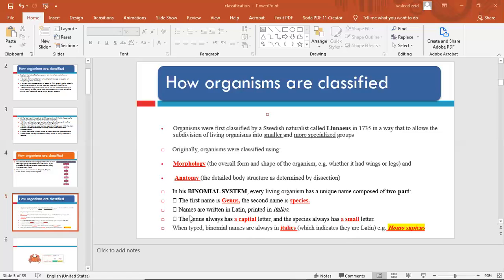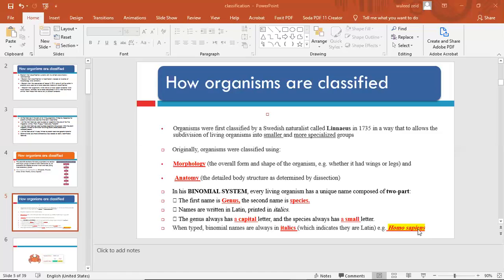The first letter of the genus in naming of the organisms is an uppercase letter, and the first letter of the species is a lowercase letter. And when typed, binomial names are always italic. Like this example, Homo sapiens for human being. So H, Homo, H is capital, Homo is the genus, and sapiens is the species.